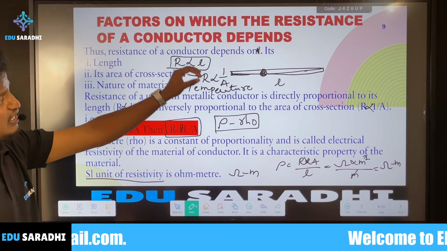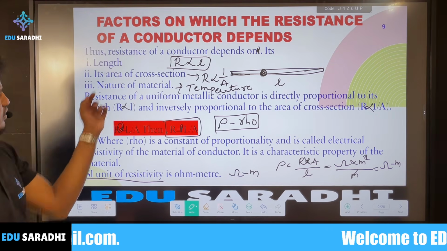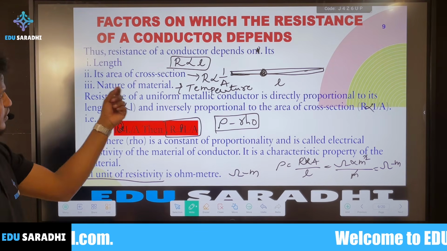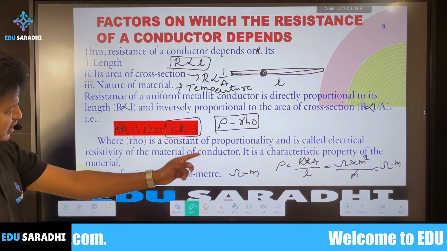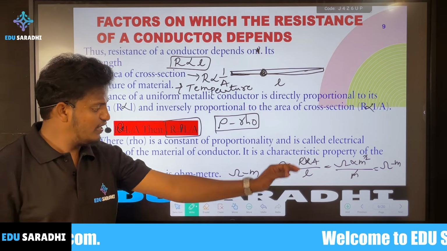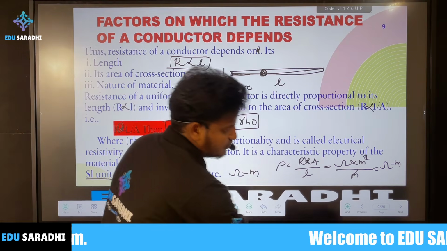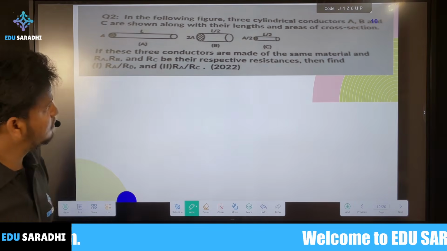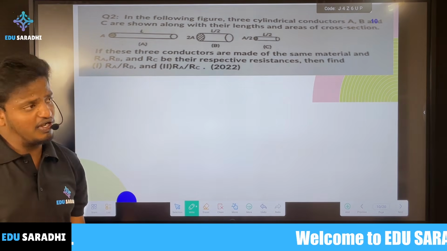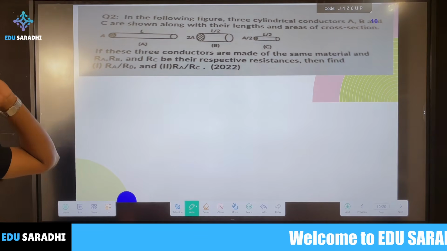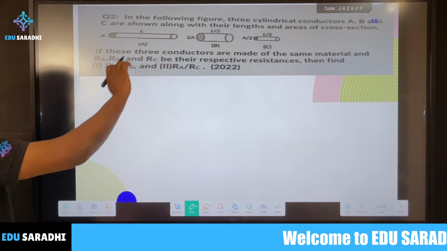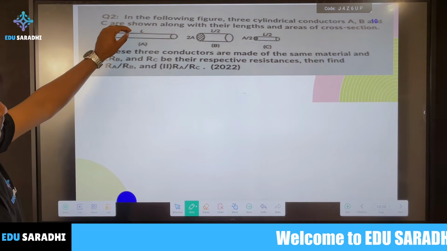But electrical resistance depends on length, cross sectional area, nature of the material and temperature. Here, resistivity only depends on the nature of the material and temperature, at a given temperature. Now we'll see one small problem, which is also very important. Now we'll see how this formula is used.